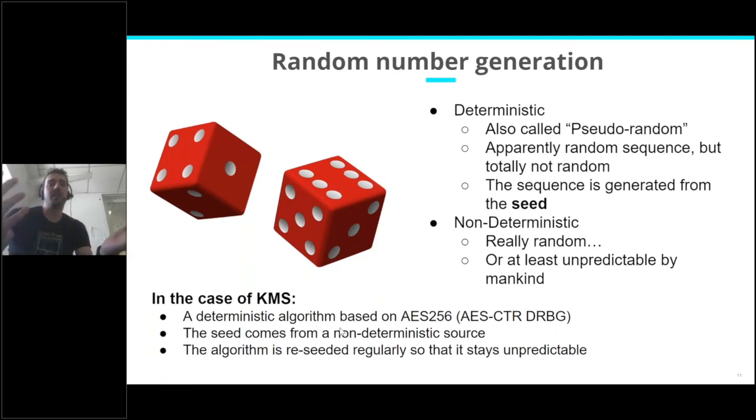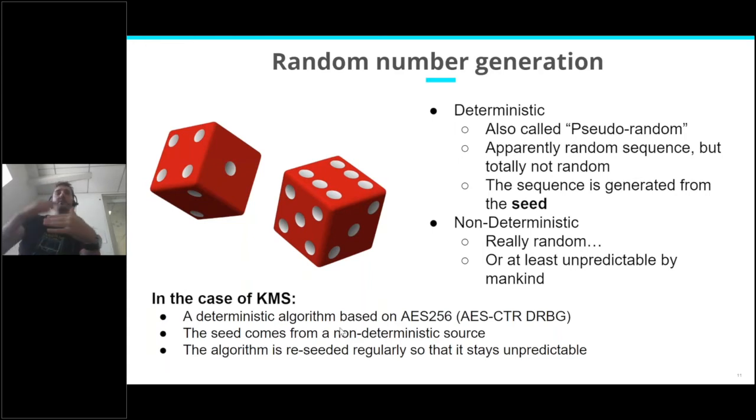Part of the interest we have in using a non-deterministic source is to not disclose which source we are using, because you can imagine that if you disclose the source you are using, maybe someone will tap into that same source. So we don't know which source KMS is using, but they are using a non-deterministic source, and they will generate the seed out of this source and use the algorithm with this seed to generate the random numbers that you can retrieve when you generate a key or those kinds of things.